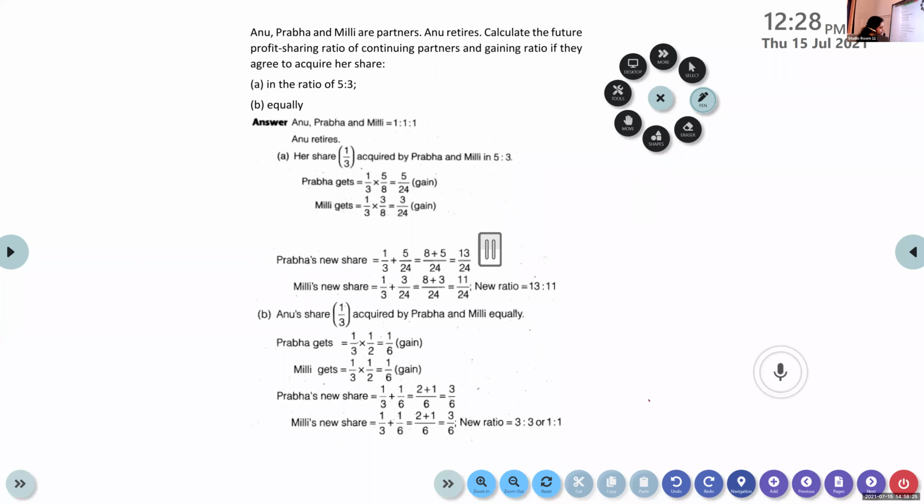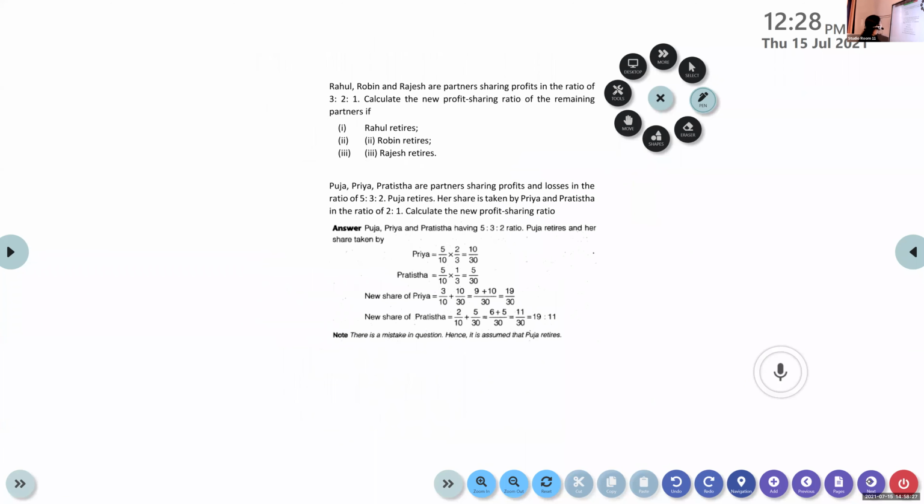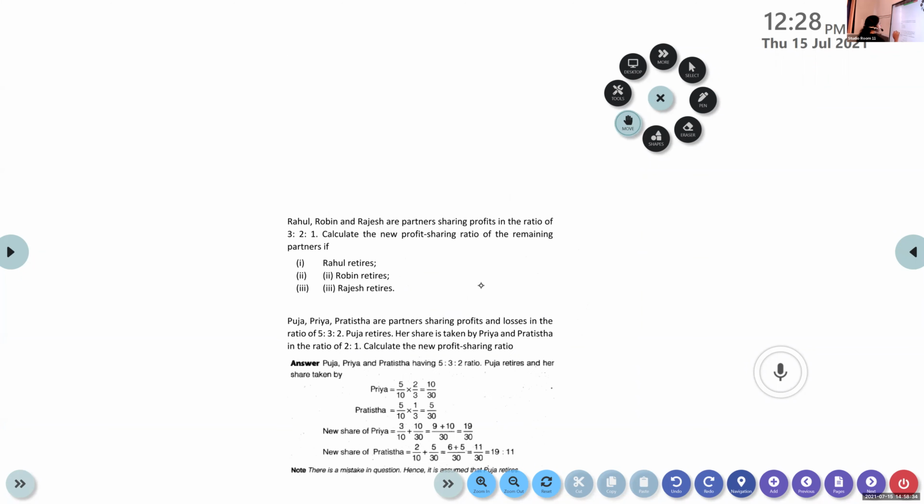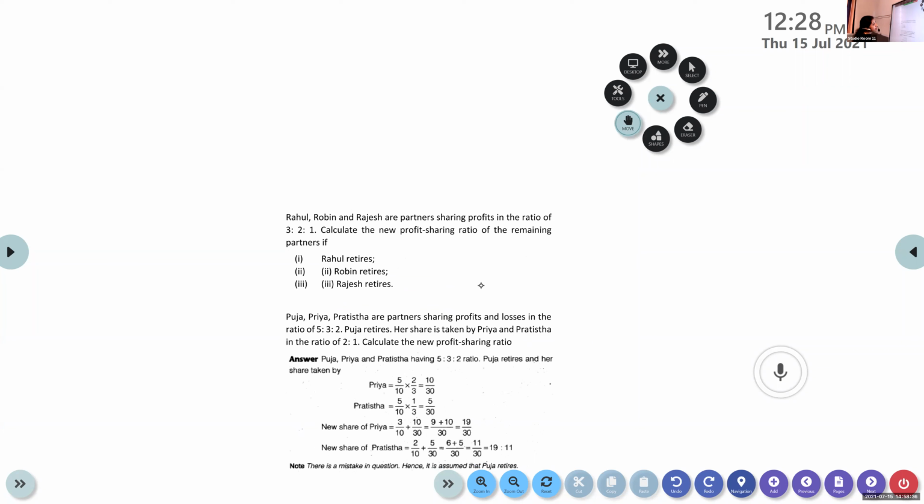Okay. Now let's do the next one. Try this. First one, you can do it easily. Quickly do it and tell me the answer in the chat box. This is the first case. Rahul, Robin and Rajesh are partners sharing profits in the ratio 3:2:1. Calculate the new profit sharing ratio of the remaining partners if Rahul retires. What happens? Rahul retires. What is the ratio?